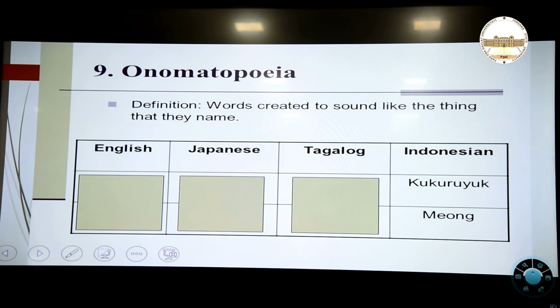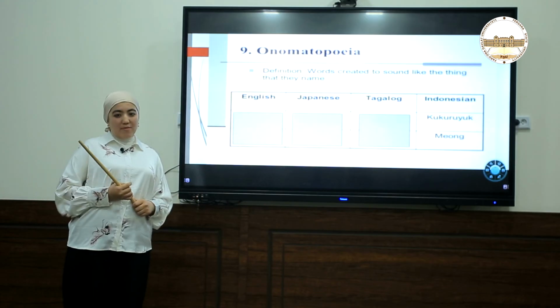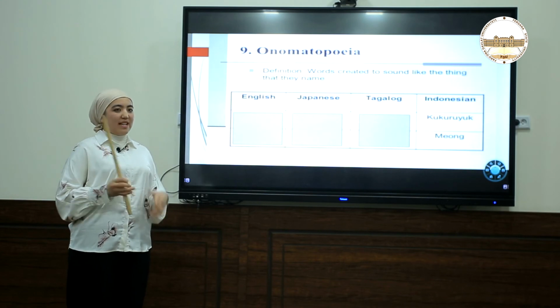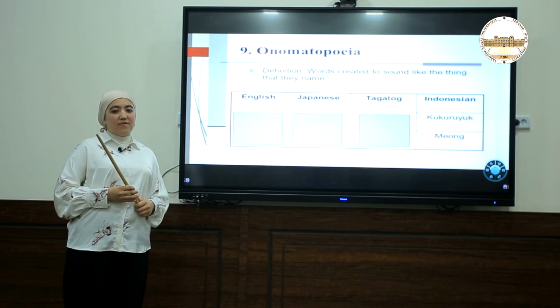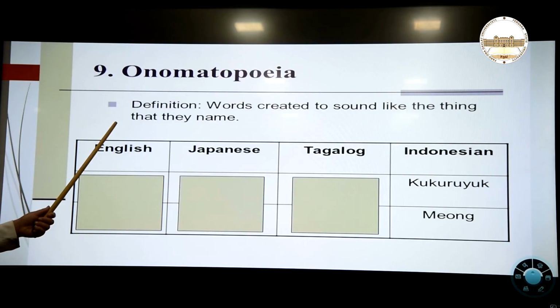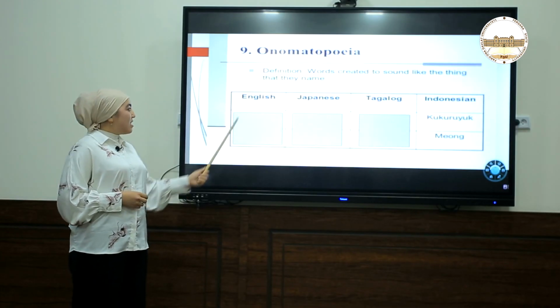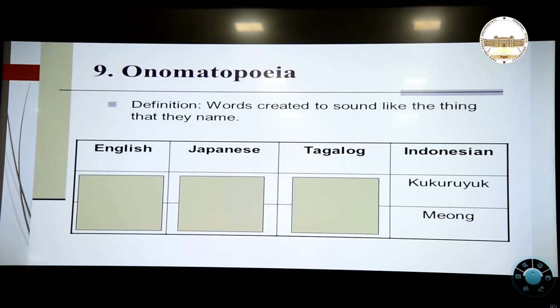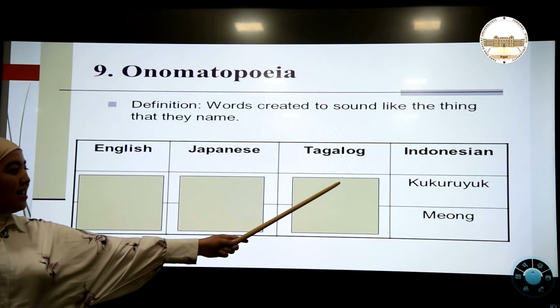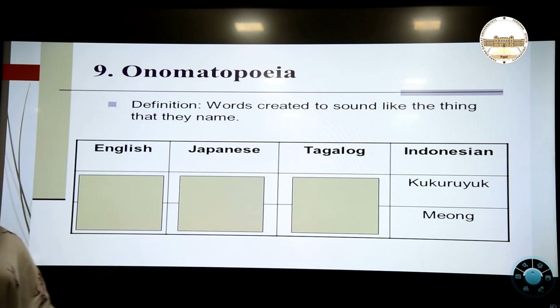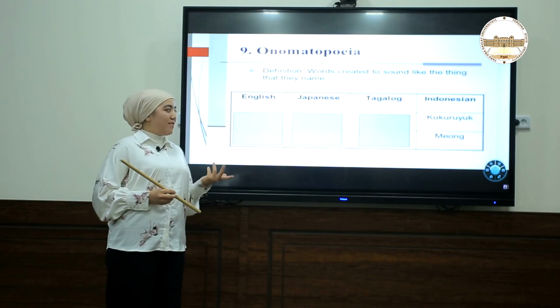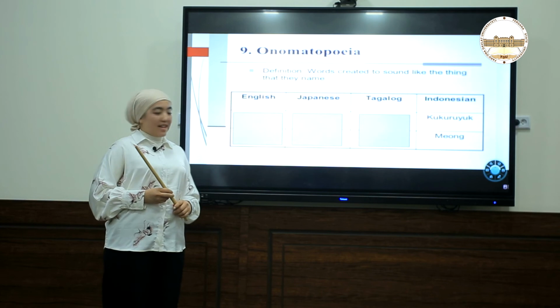The next type of word formation is onomatopoeia, and it's somehow strange, somehow uncommon for us, because with the help of animal sounds, we are creating a new word. If you pay attention to the definition of onomatopoeia here, it is words created to sound like the thing that they name. Yes, here in English, Japanese, and Tagalog, you can guess it. But here in Indonesian, we have this new word, kukuruku, and this is the word for a rooster. Yes, we know about it.